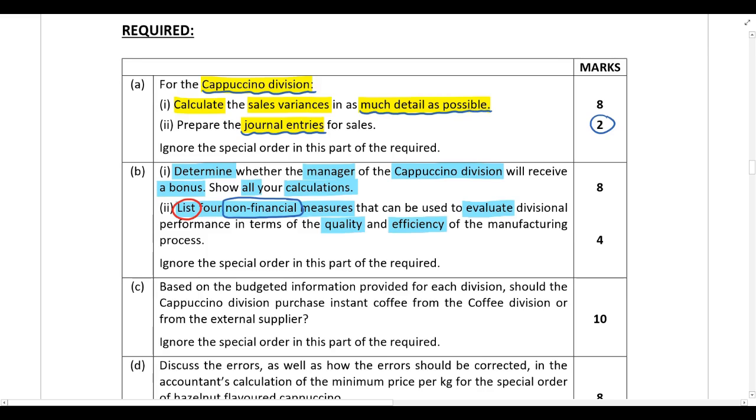You don't need to discuss them in detail. And obviously you can't have any financial measures because the required is specifically asking for non-financial measures. So let's think about this. Let's first look at quality. What are some of the non-financial measures that can be used to evaluate a divisional manager's performance in terms of quality of the manufacturing process?